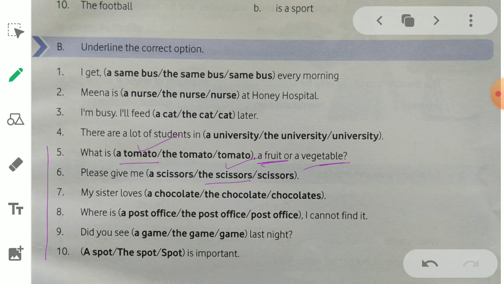No need to use article here. So let us select chocolates. Okay, like I told you earlier, children like sweets. Next,